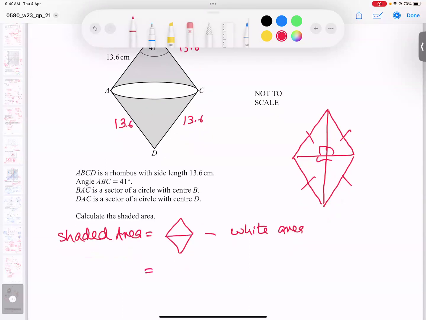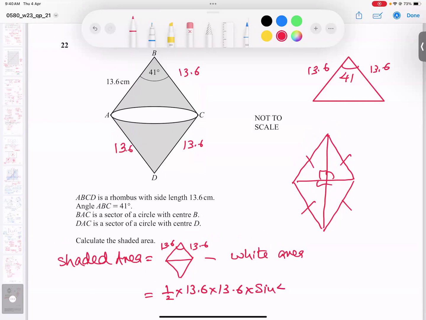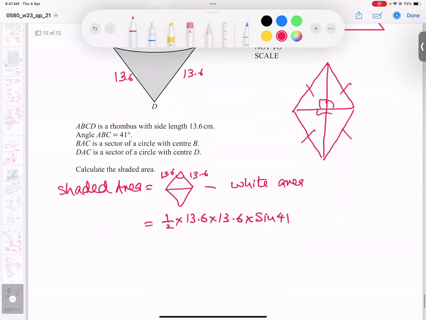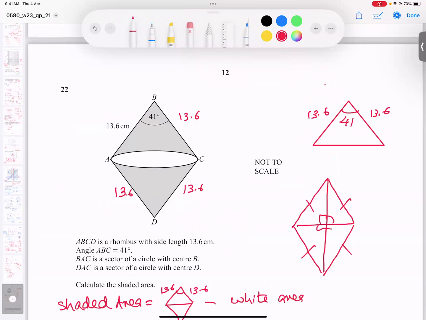I said before, this is 13.6, this is 13.6, and the middle angle you know. Whenever we have two sides of this kind of triangle and the angle between them, what is the formula? Half into first side into second side into sine of the angle between them. So this will give us the area of the whole rhombus. So this is not a problem. The problem is how to get the white area. That is the interesting part, and let's try to solve it.